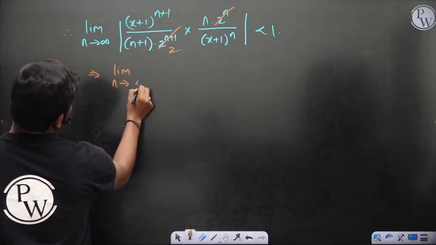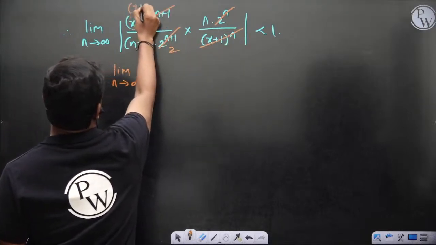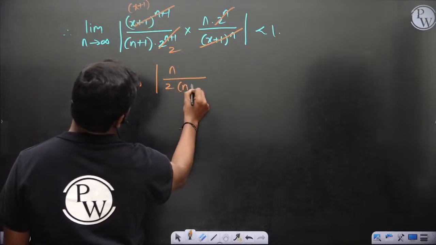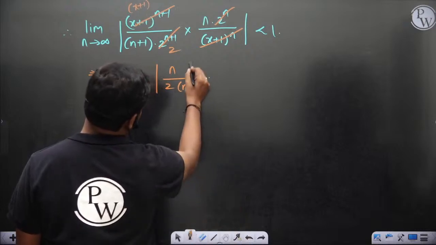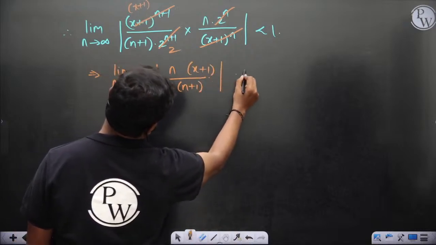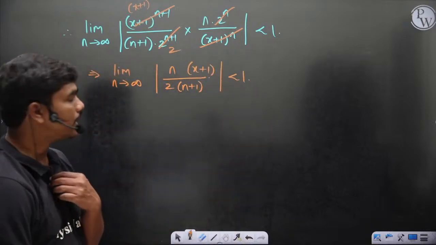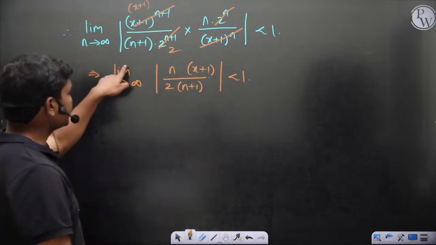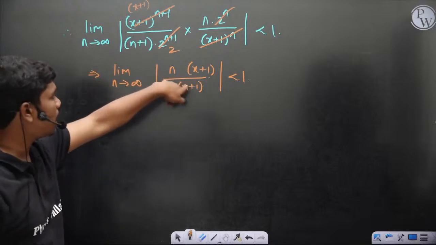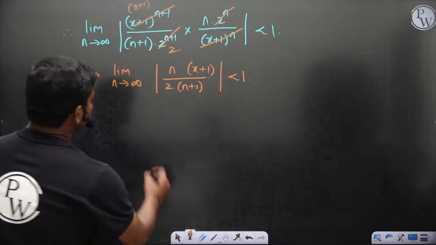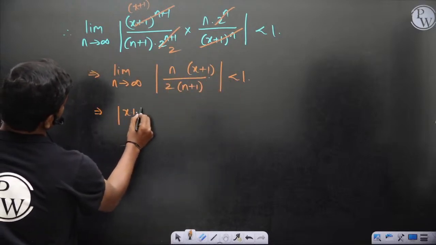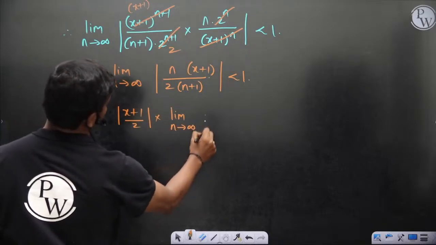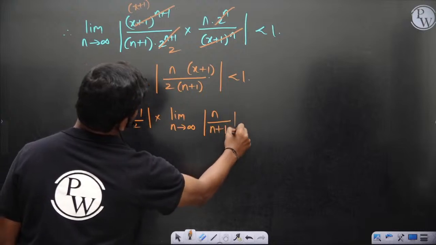Limit n tends to infinity of mod x plus 1 times n by 2 times (n plus 1) should be less than 1, of course. Then x plus 1 and 2 come out, because this limit depends only on n, and x and 2 are different things. So mod x plus 1 by 2 into limit n tends to infinity of n by n plus 1 is less than or equal to 1.